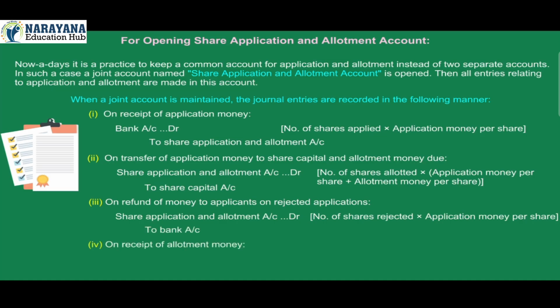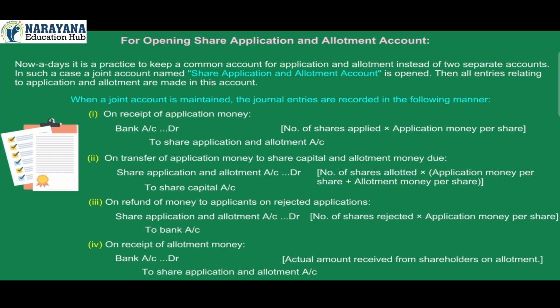4. On receipt of allotment money, bank account debit, actual amount received from shareholders on allotment, to share application and allotment account credit.